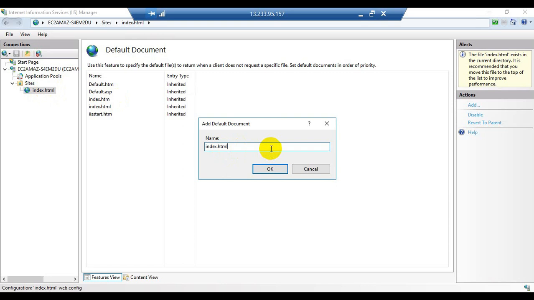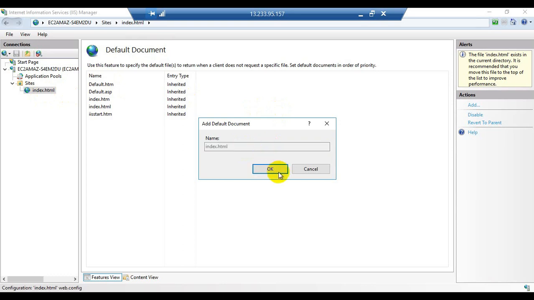There is no scope to change the spelling. So we need to mention exactly the same spelling which you gave while creating the website, which is index.html.